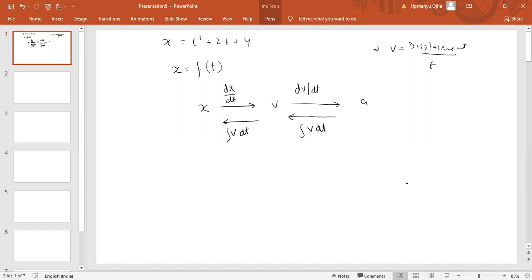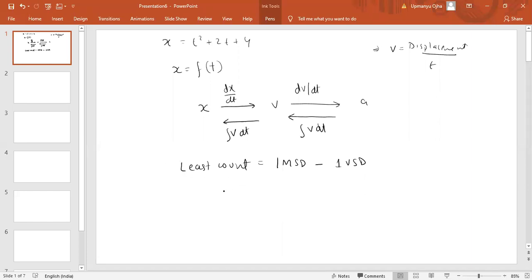See, least count of vernier caliper. The least count of vernier caliper is defined by one main scale division minus one vernier scale division. That is the least count of the vernier caliper.